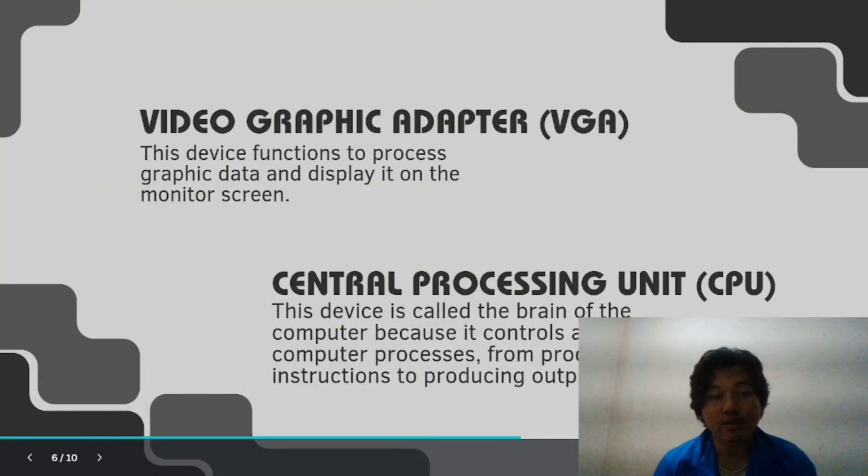Video graphic adapter. This device functions to process graphic data and display it on the monitor screen. CPU. This device is called the brain of the computer because it controls all computer processes, from processing instructions to producing output.